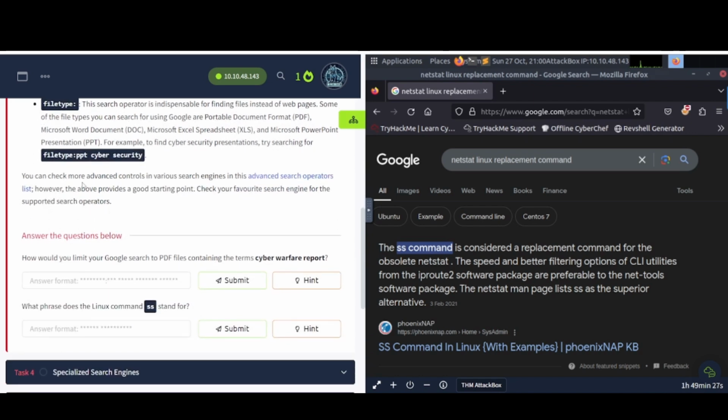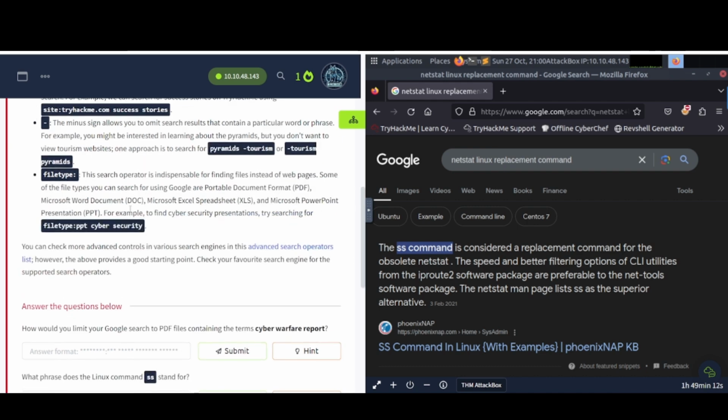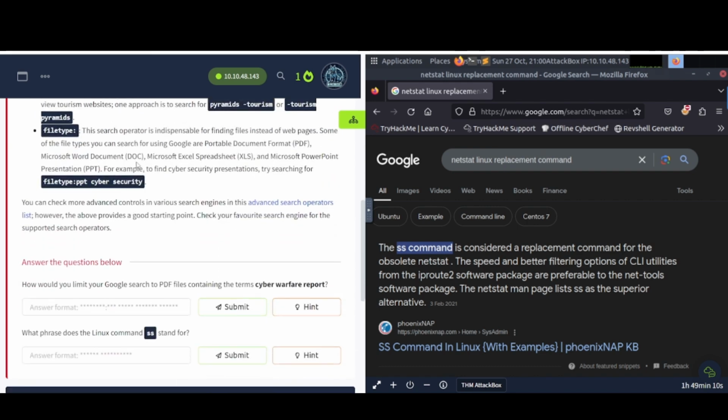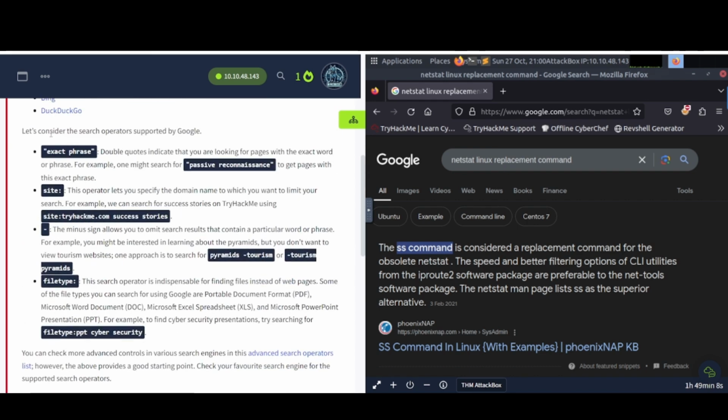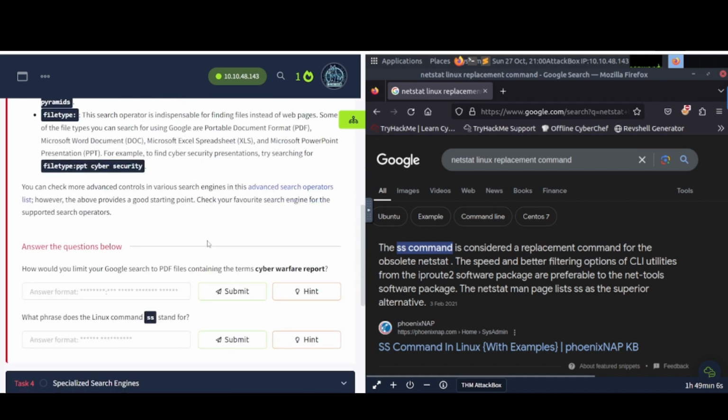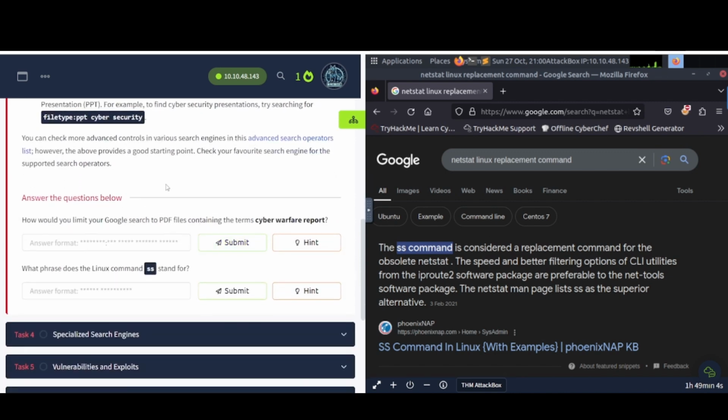You can check more advanced controls in various search engines in this advanced search operators list, so check that out if you're interested. However, the above provides a good starting point. Check your favorite search engine for the supported search operators. Now, in regards to this, you can look up something called Google Dorking, right? You're going to utilize various different things such as this in the Google search engine to find, or hopefully find, some juicy information, juicy files on target organizations or whoever you're targeting, perhaps.